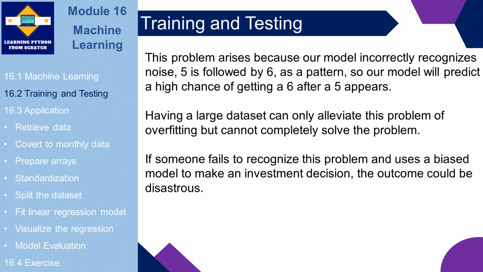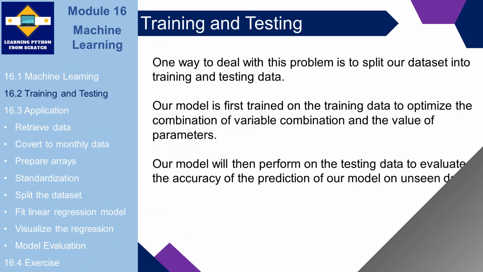This problem arises because our model incorrectly recognizes noises. 5 is followed by 6 as a pattern. So our model will predict a high chance of getting a 6 after a 5 appears. Having a large dataset can only alleviate this problem of overfitting but cannot completely solve the problem. If someone fails to recognize this problem and uses a biased model to make an investment decision, the outcome could be disastrous. One way to deal with this problem is to split our dataset into training data and testing data.